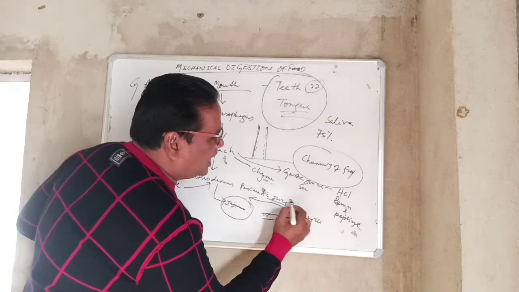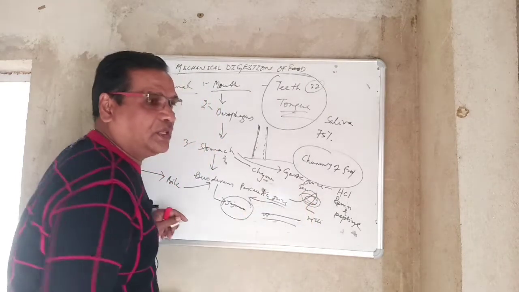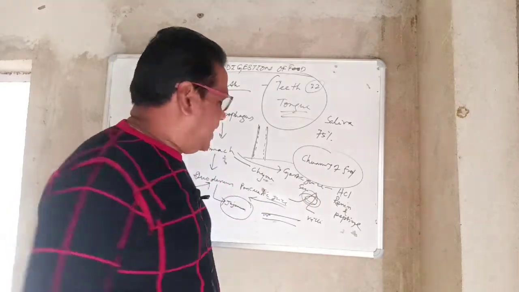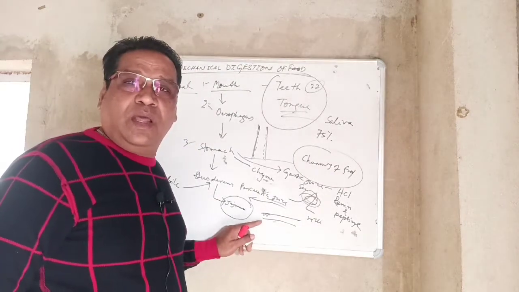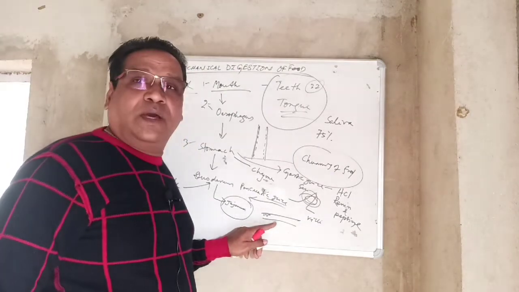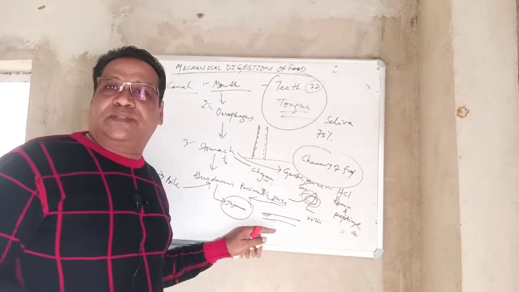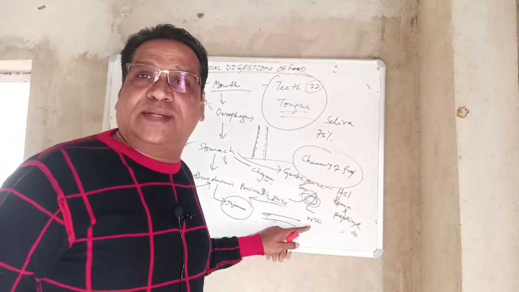These villi are finger-like projections, and they are surrounded by blood vessels. After digestion is over, total absorption takes place here. The finger-like projection villi soak up the nutrients.